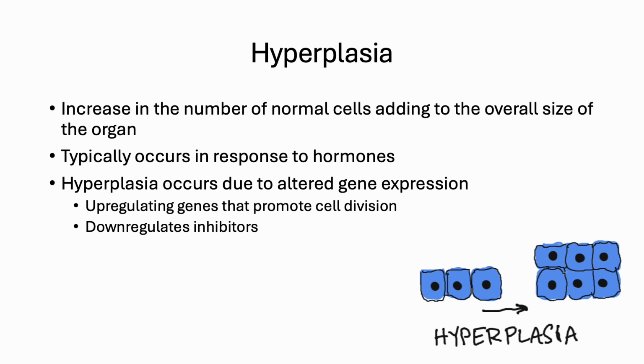Hyperplasia is an increase in the number of normal cells, adding to the overall size of the organ. Typically, it occurs in response to hormones. Hyperplasia occurs due to altered gene expression, upregulating genes that promote cell division and downregulating inhibitors. Sounds a little bit like those cells could get out of control, no?